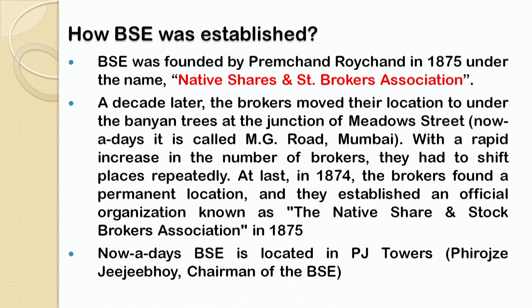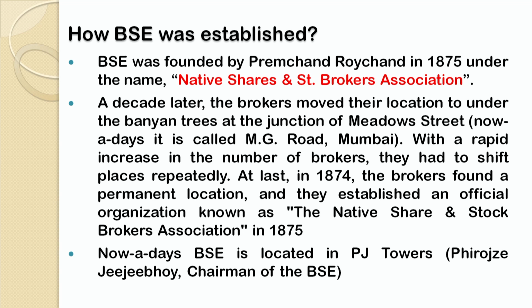Later on, a decade later, the brokers moved their location to under the banyan tree at the junction of Meadows Street. Nowadays, it is called MG Road, that is Mahatma Gandhi Road, in Bombay or Mumbai. With a rapid increase in the number of brokers, they had to shift places repeatedly.